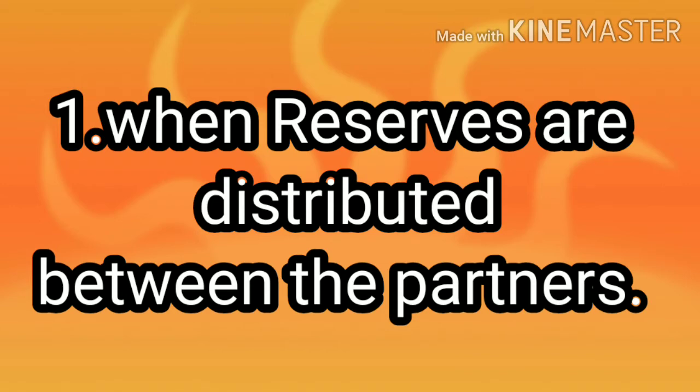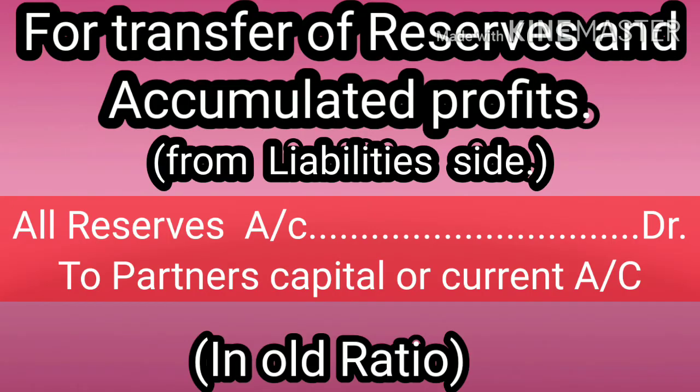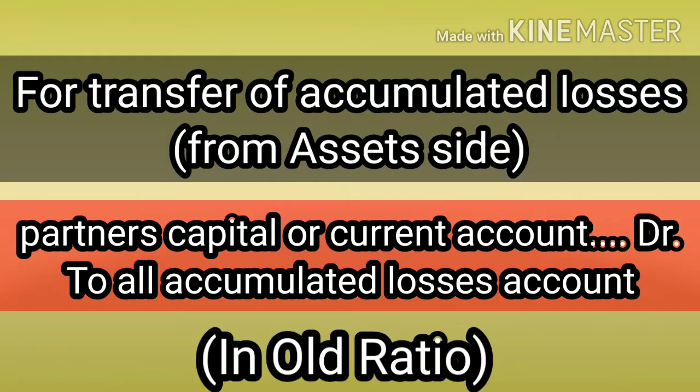We are going to transfer the reserves and accumulated profits from the liability side. We are going to pass the entry: all reserves account debit to partners capital or current account. The amount will be distributed in the old ratio. It should be noted that general reserve or anything, we have to distribute in old ratio.